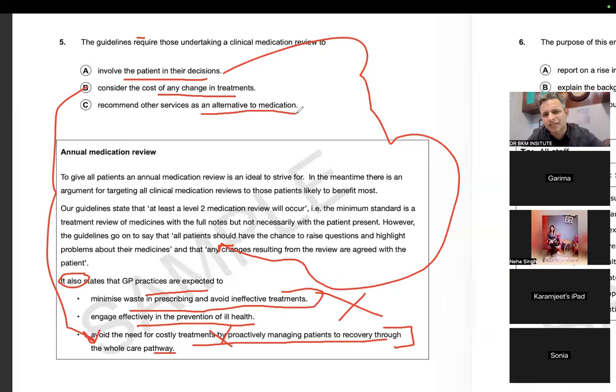Recommend other services and an alternative to medication. They don't want to recommend any other alternative. The overall topic was that all the patients should get a chance to participate. All the patients should know about this thing. And also, if you're making any change, again, that should be agreed with the patient. So involve the patient in their decision. This was not a tricky question at all. It was as simple as anything.